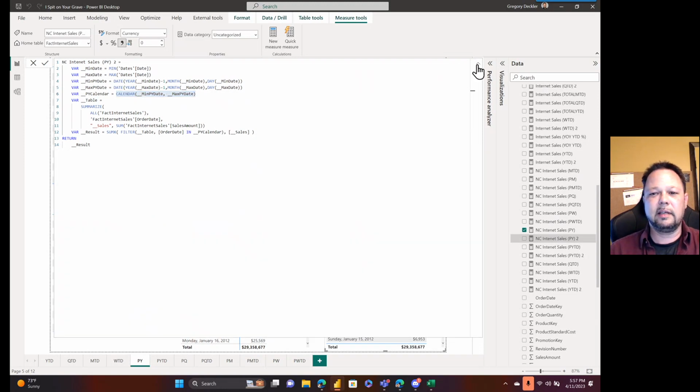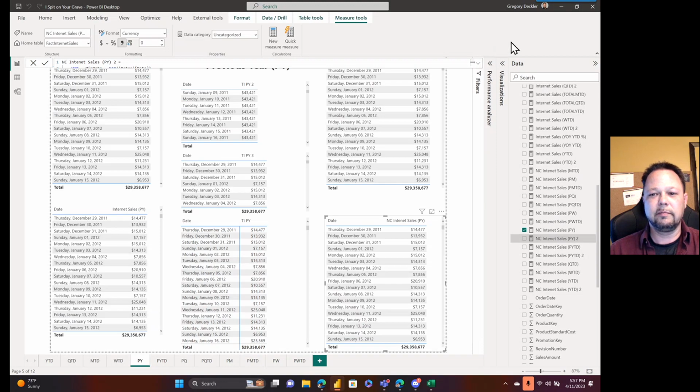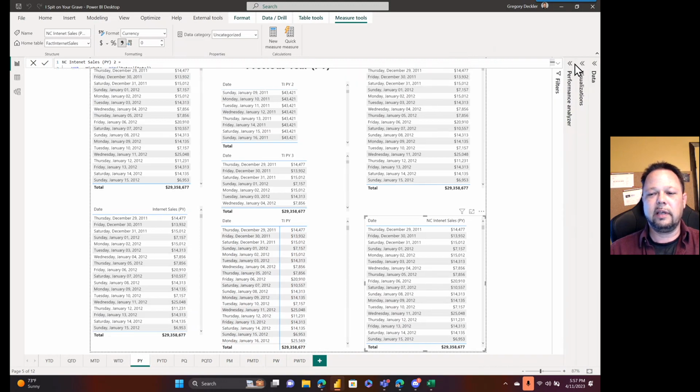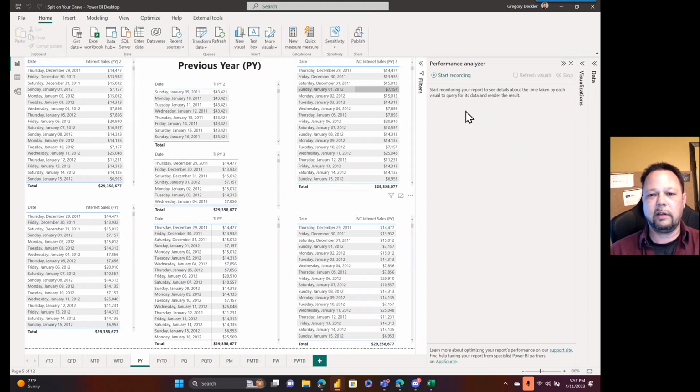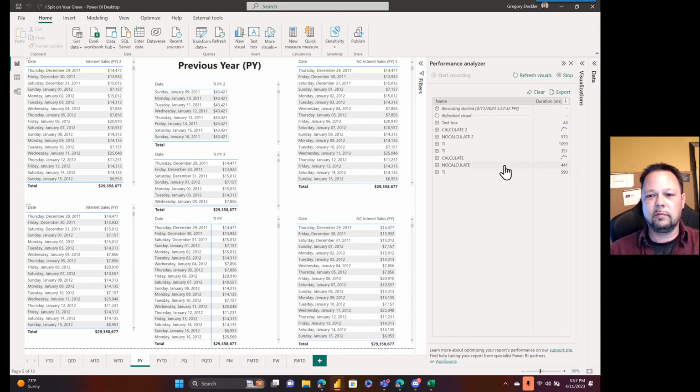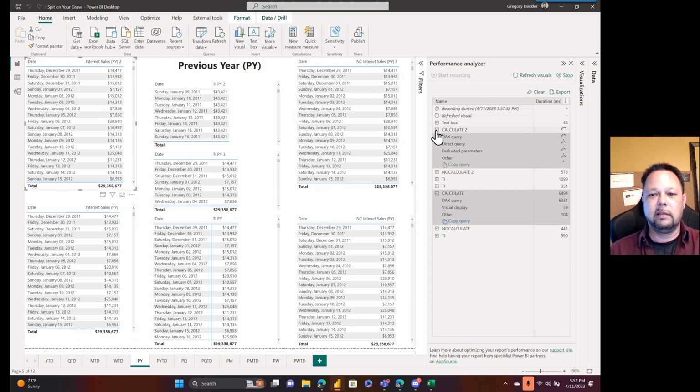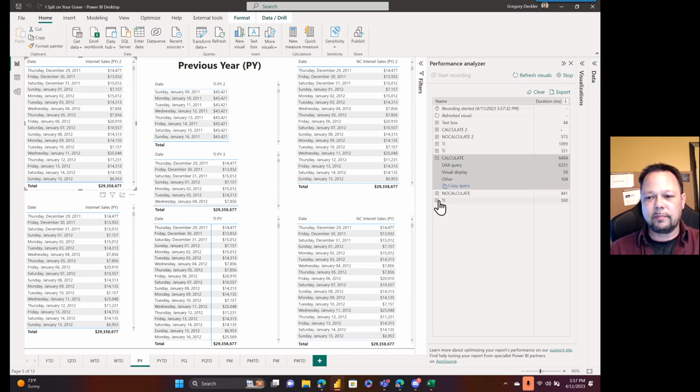Okay, let's see how this performs. Let's shrink this down and get the performance analyzer up here. We'll click on some area of the screen to clear all of that, start our recording, and refresh our visuals. Now you can immediately see that both versions of calculate are miserable. It took 6 seconds to return that one, and this other calculate isn't even back yet, and it won't be for a little while.